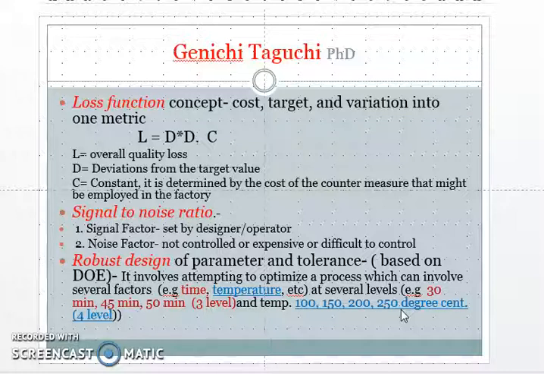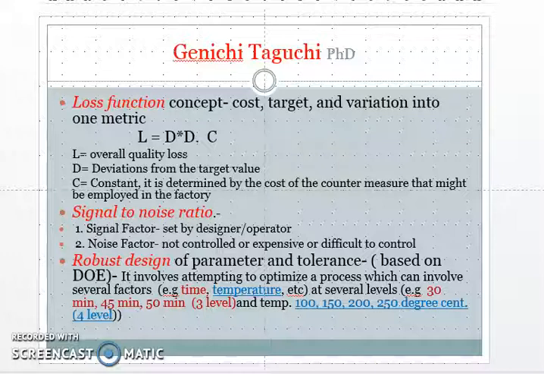And the contribution of Taguchi is not only for the manufacturing industry but also useful for the service industry, design department, and manufacturing department. For all quality functions, the Genichi Taguchi method is applicable.